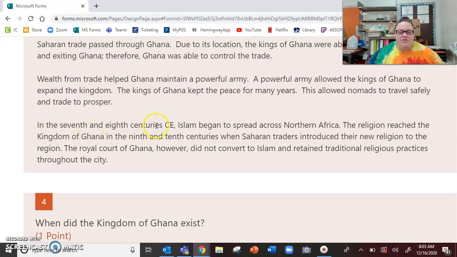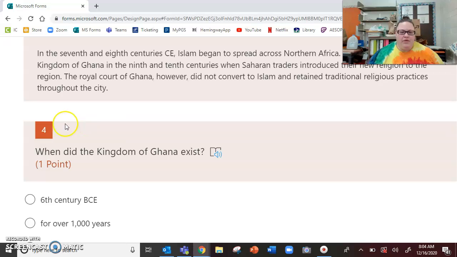In the 7th and 8th centuries CE, Islam began to spread across northern Africa. The religion reached the Kingdom of Ghana in the 9th and 10th centuries when Saharan traders introduced their new religion to the region. The royal court of Ghana, however, did not convert to Islam and retained traditional religious practices throughout the city. So then you will go and answer the questions.